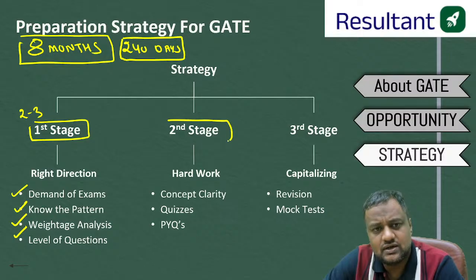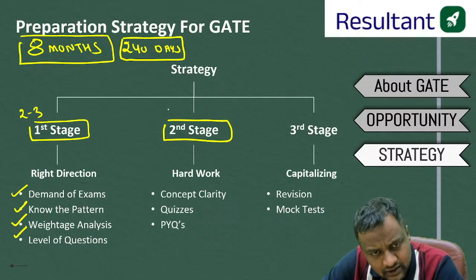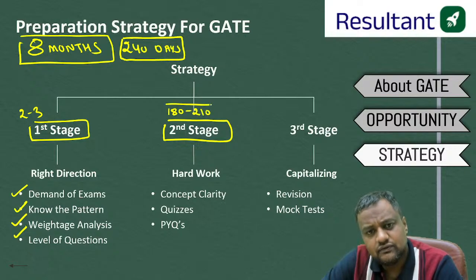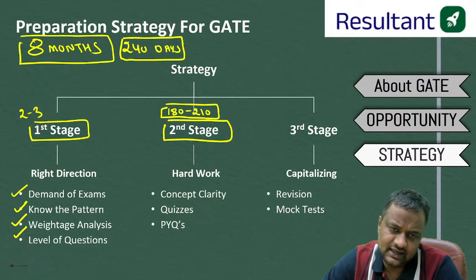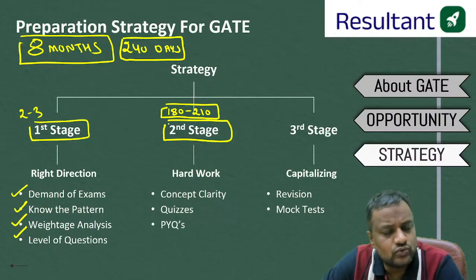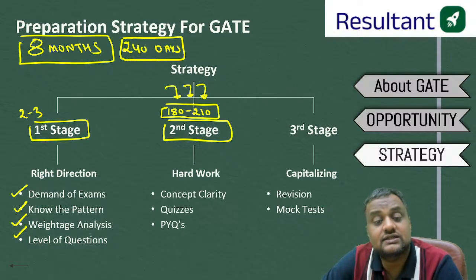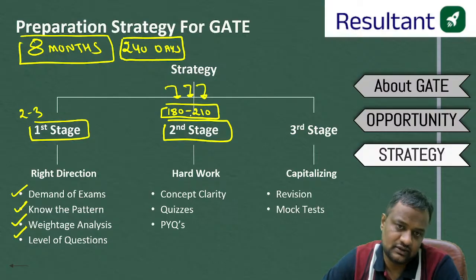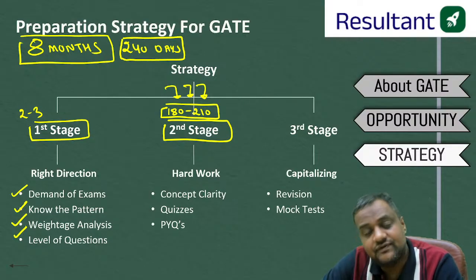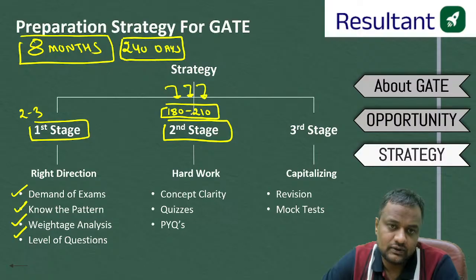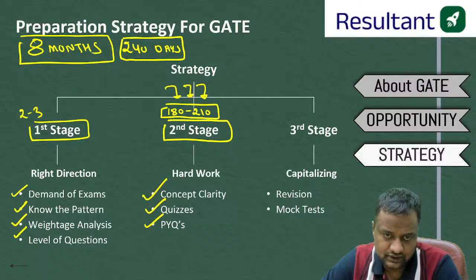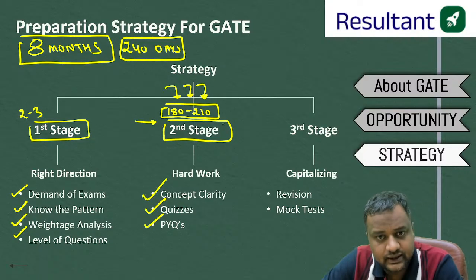Second stage, out of these 240 days now, 180 to 210 days will be required in the second step. Some students may take 180 days, some 210 days. And what is the second stage? The second stage is covering the syllabus for each and every subject: concept clarity, questions and previous year questions. This second stage is very, very important, guys.